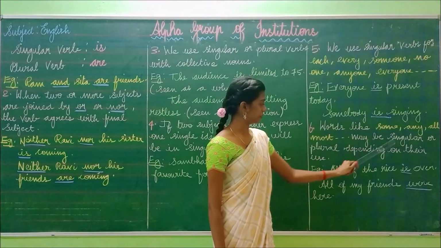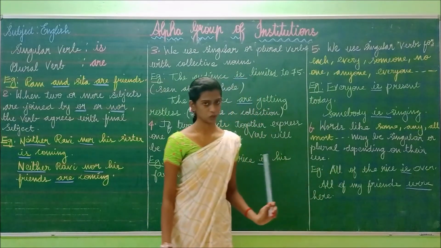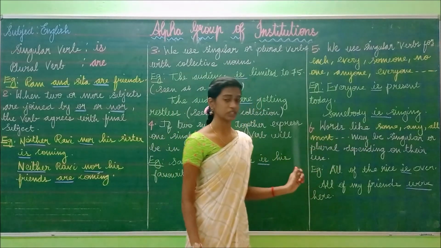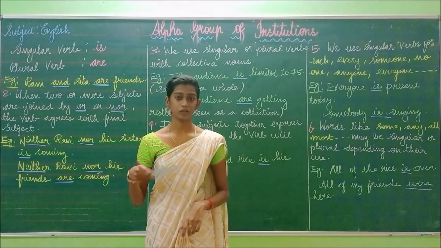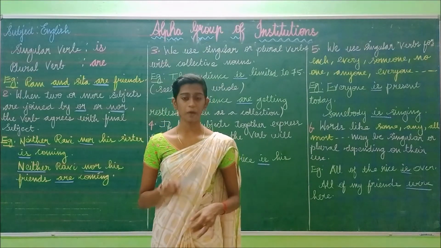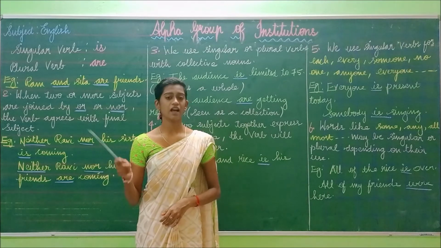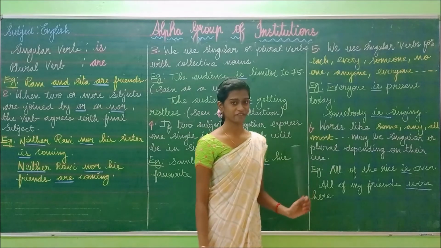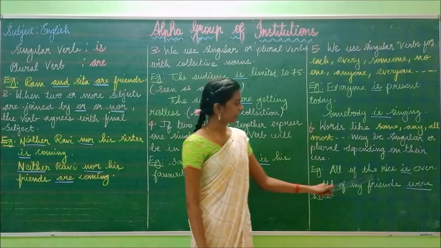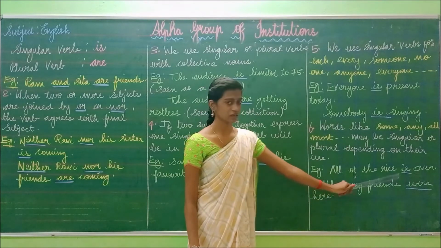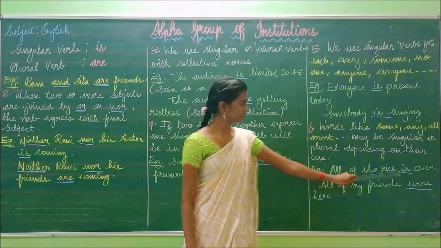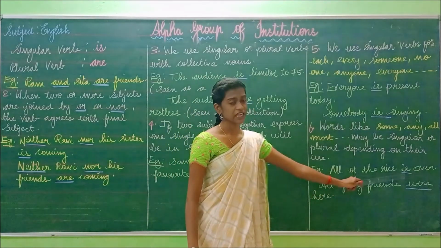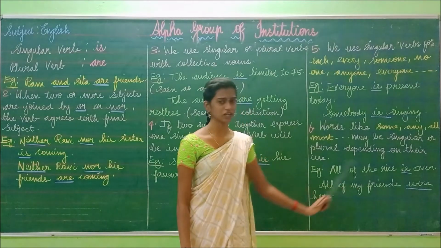And this is the last one: some, any, almost are singular or plural depending on their use. You have to keep these words in mind. When these words come in a sentence, you can use either a singular verb or a plural verb according to the sentence. You have to read the sentence, and after understanding, choose either the singular or plural verb. For example, all the rice is over. All of the rice is over. We have used the singular verb because it refers to a singular subject.